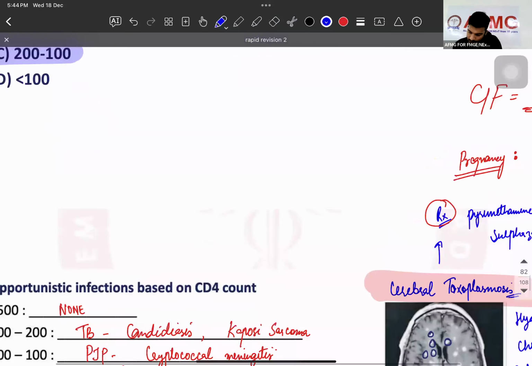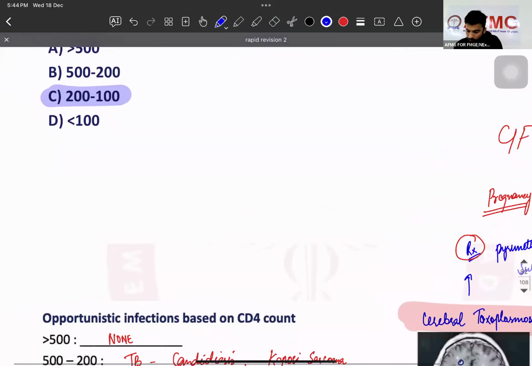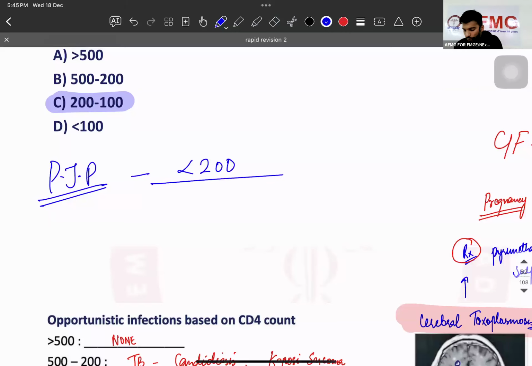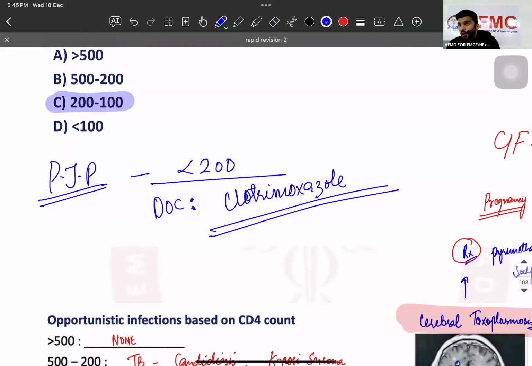You have Pneumocystis jirovecii pneumonia with CD4 less than 200. On chest X-ray, you will have perihilar opacities. The drug of choice is cotrimoxazole. What is the stain for PJP?